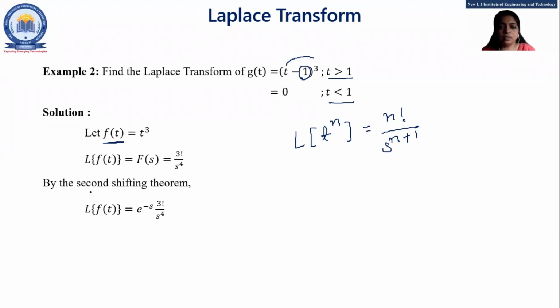By the second shifting theorem, we have to just put e raised to minus s. Why just minus s? Here we have to write e raised to minus as, but our value of a is 1 in this example. So we put just e raised to minus s, 3 factorial upon s raised to 4. Okay. Any doubts, friends, about this example? If you have any doubt, you may ask through the chat box, or you may raise your hand.